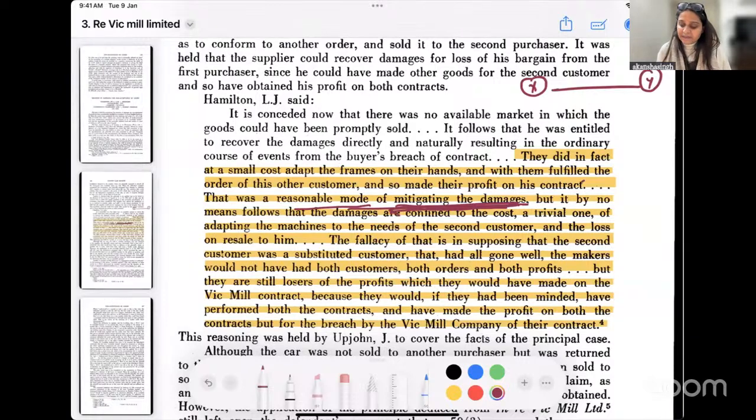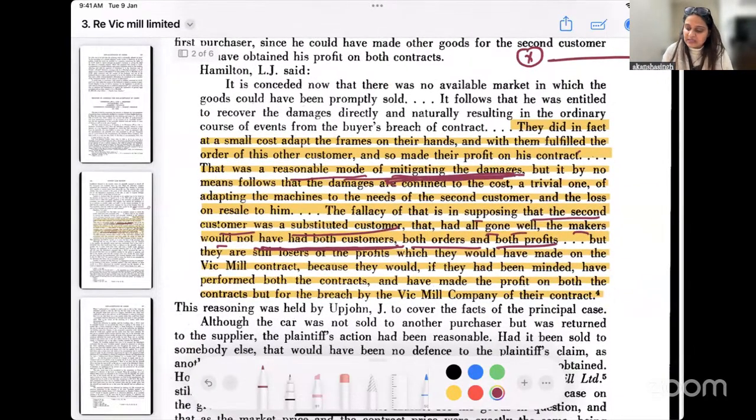So the fallacy of that is in supposing that the second customer was a substituted customer. You are misconstruing when you say that the second customer is a substituted customer. Had all gone well, the makers would not have had both customers, both the orders, or both the profits. But we do not follow that. We say that if they had been minded, they would have performed both the contracts and made the profit on both the contracts, but for the breach by this particular milk company of their contract.